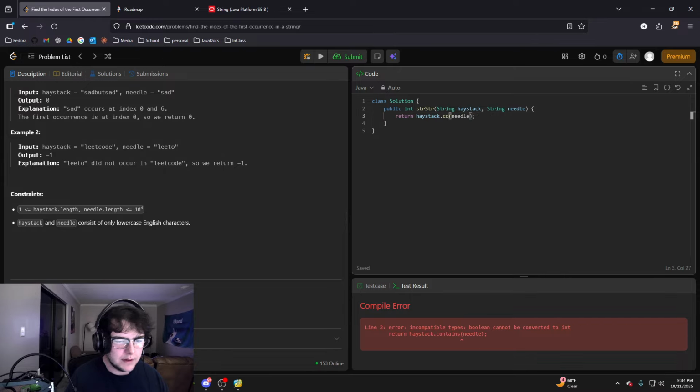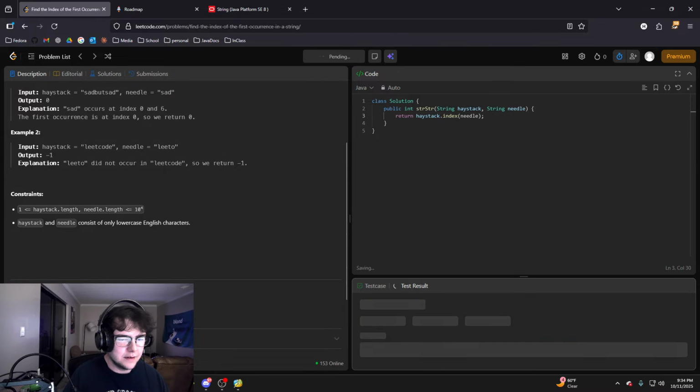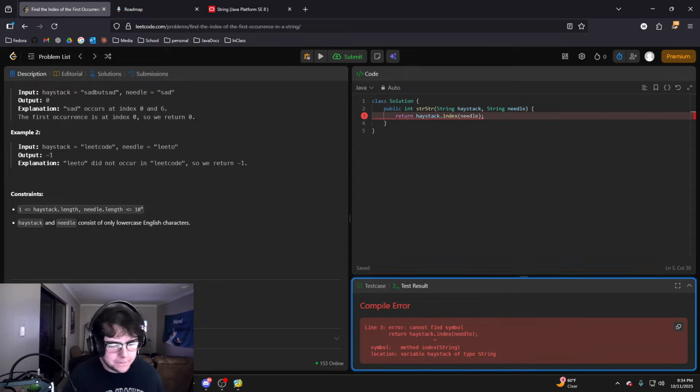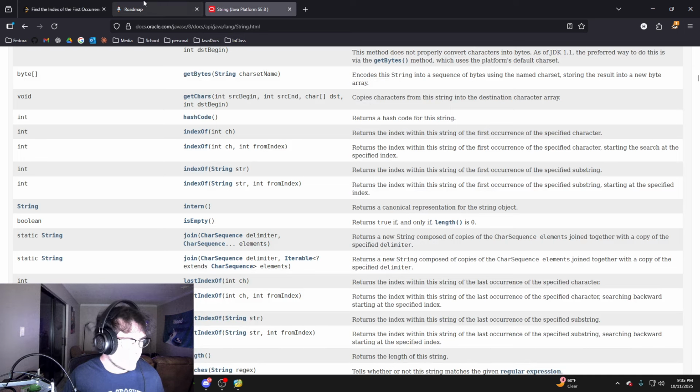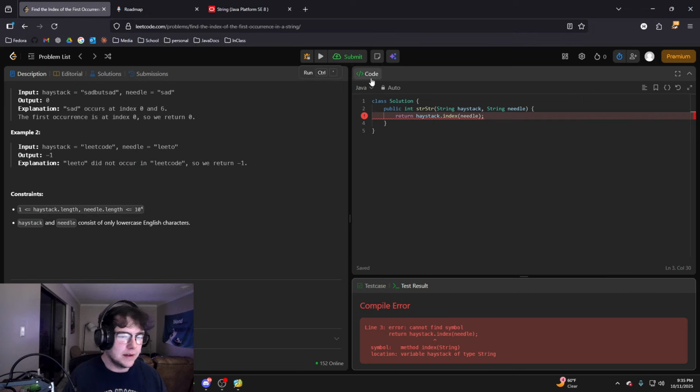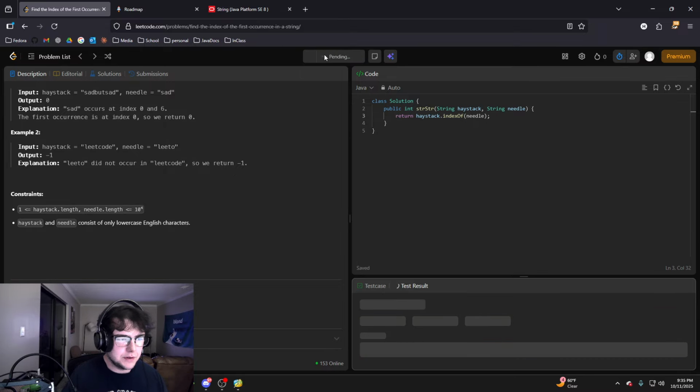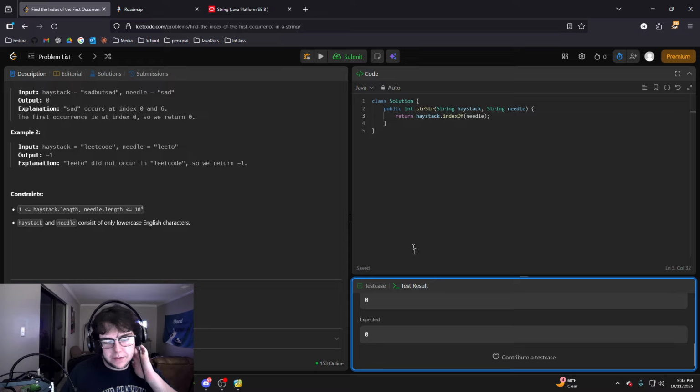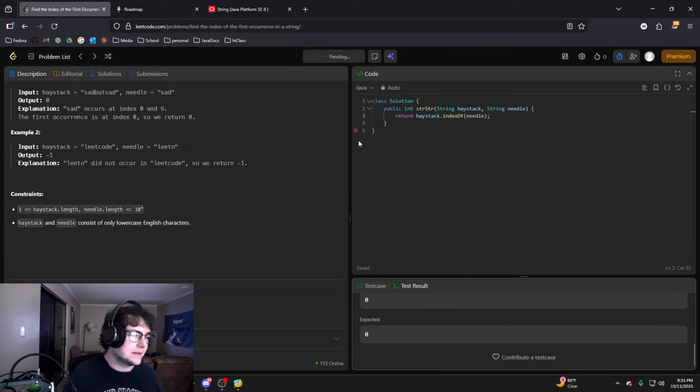So if we want to find the index of the needle, if it is there, indexOf should return the first index value of the needle, as you can see, and then submit this.